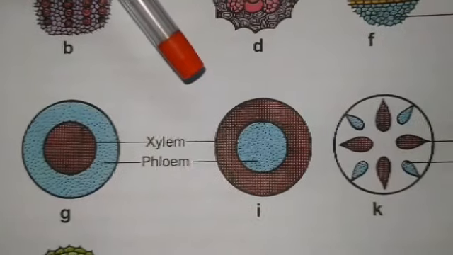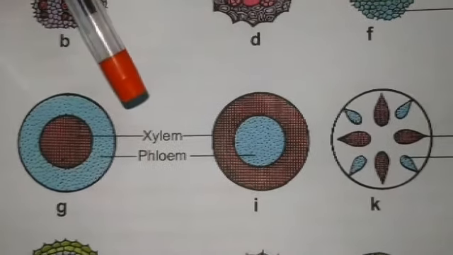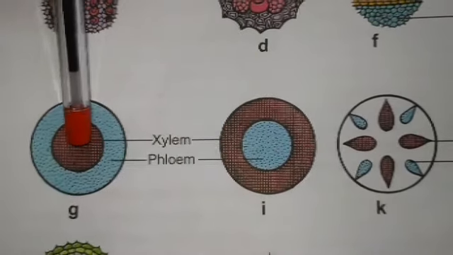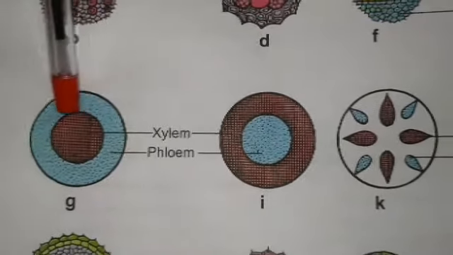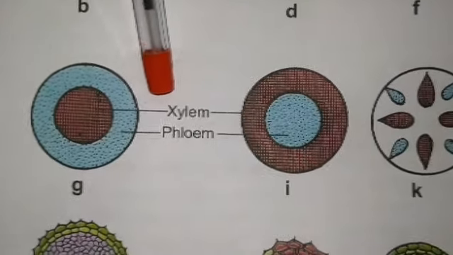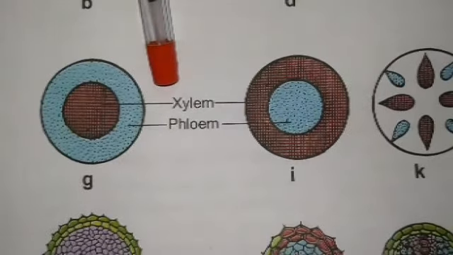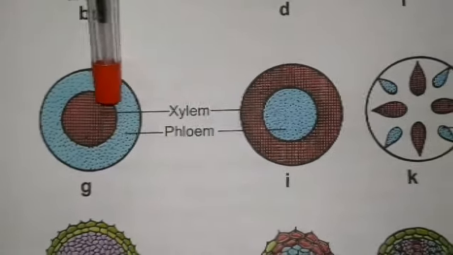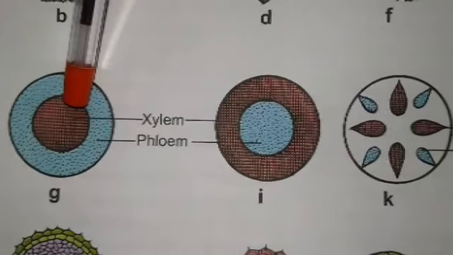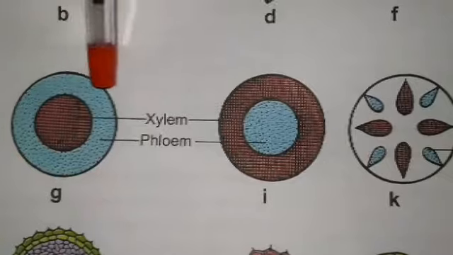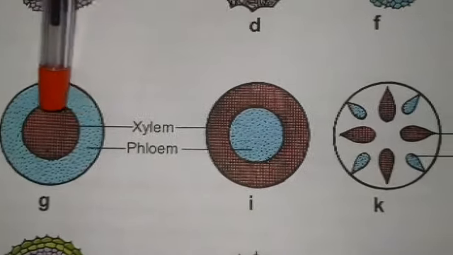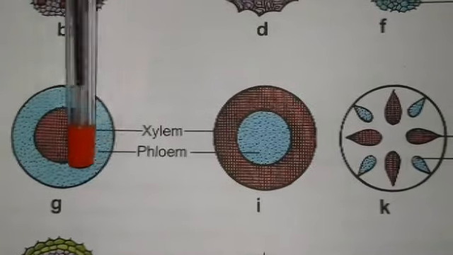In an amphicribral vascular bundle, the xylem lies in the center, and it is surrounded by phloem. Examples: ferns, Polypodium, and some dicot and aquatic angiosperms. In the amphicribral vascular bundle, the xylem is present at the center. It is surrounded by the phloem.